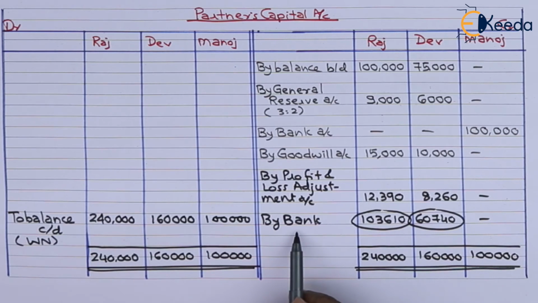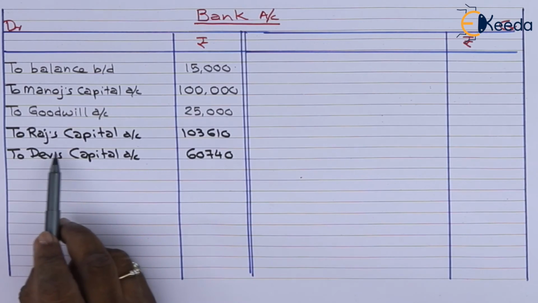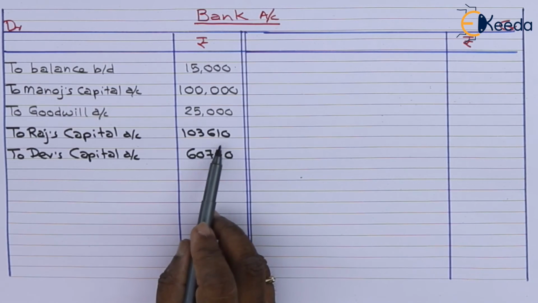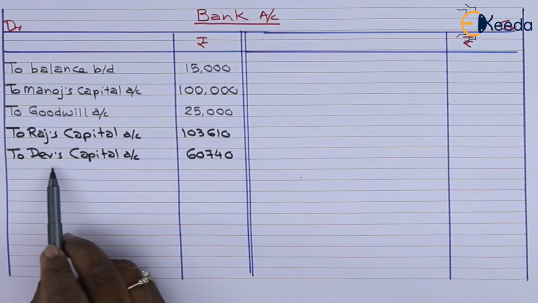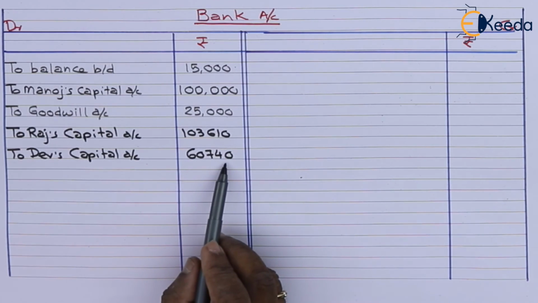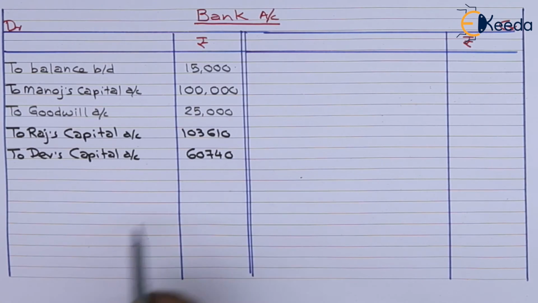This will be brought in bank account. So bank account on debit side will be recording these amounts now. Bank account debit side to Raj's capital 1,03,610, to Dev's capital 60,740. This is for amount brought by old partners to maintain their new capitals.